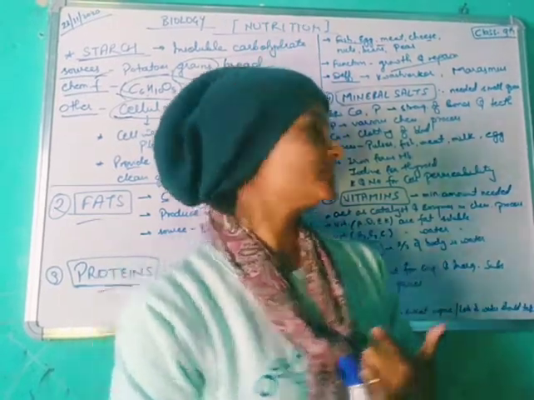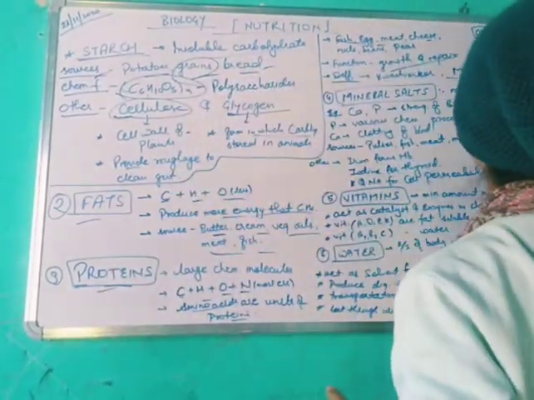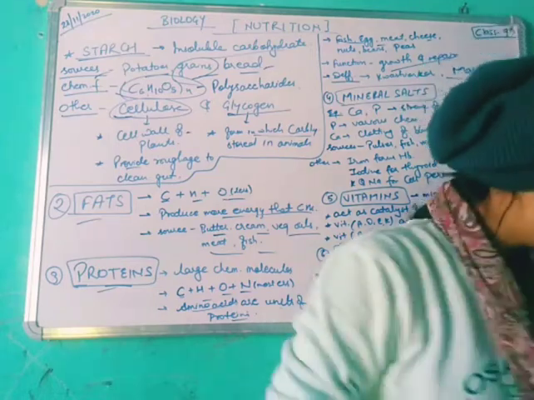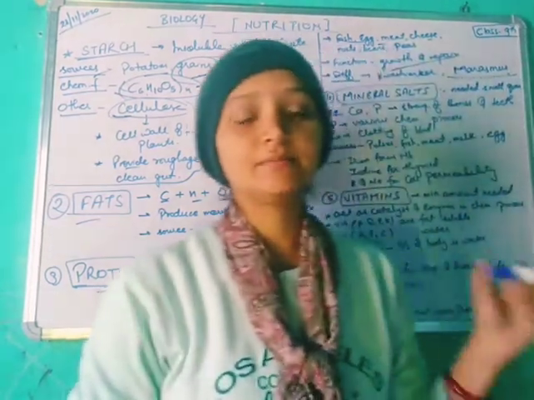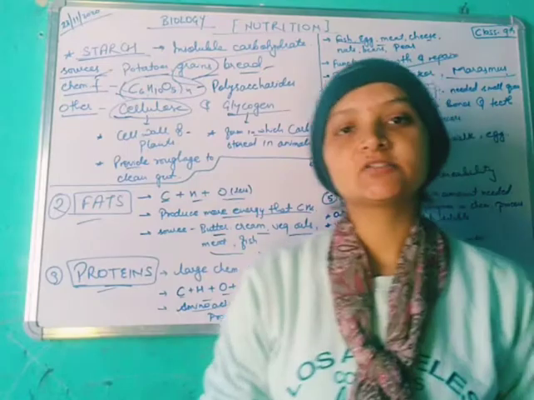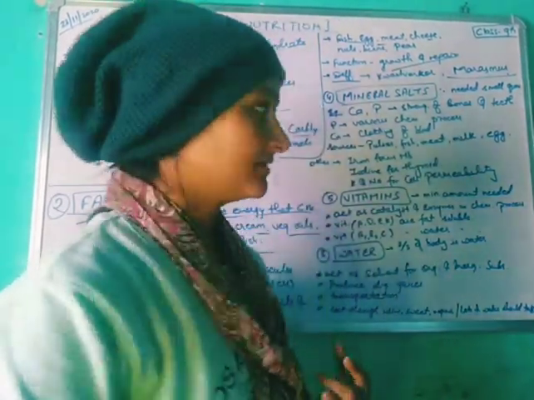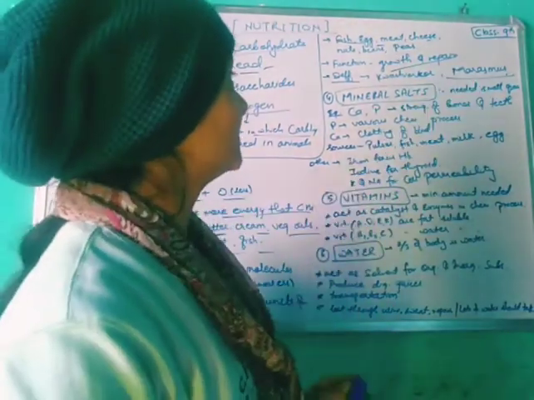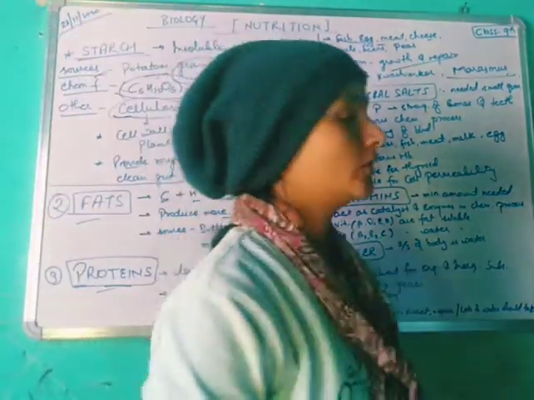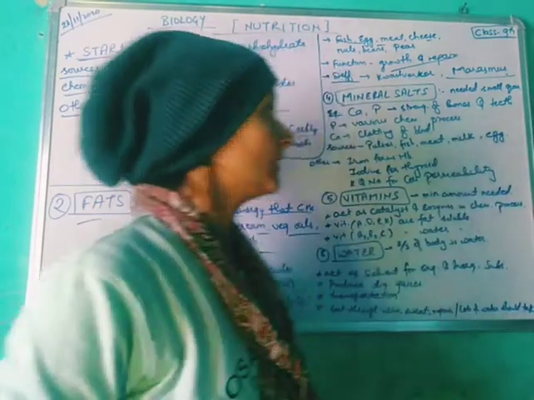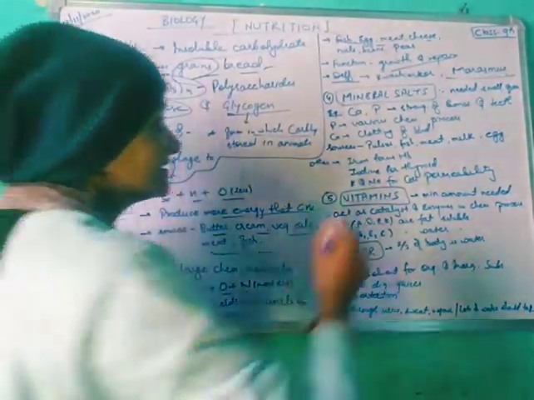Another one is marasmus. Marasmus is due to the same protein deficiency. In this, there is loss of body weight and malnutrition, all due to deficiency of proteins.